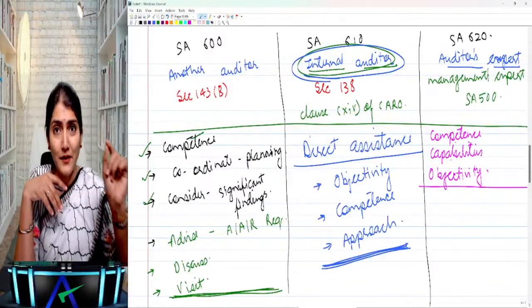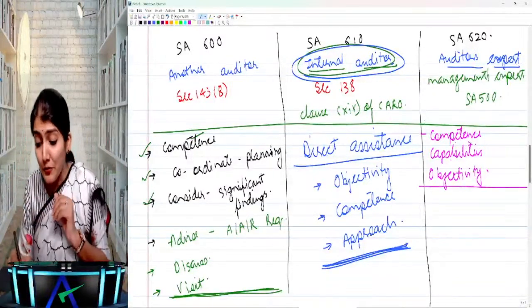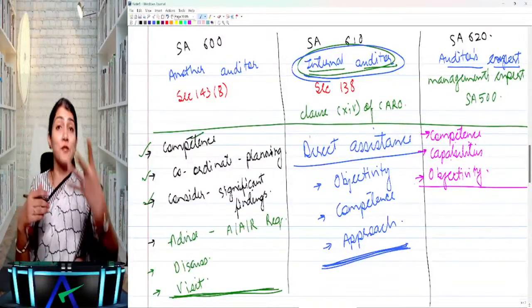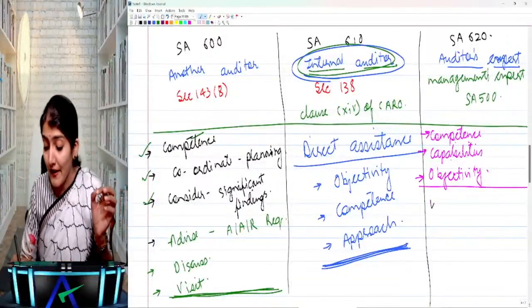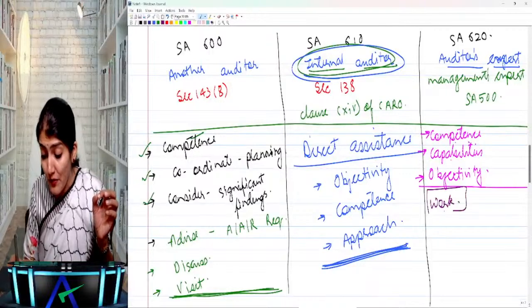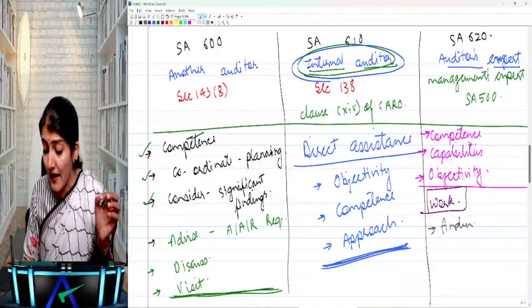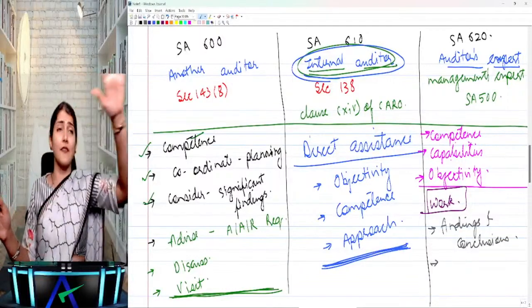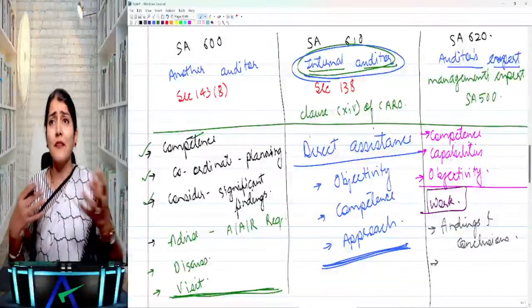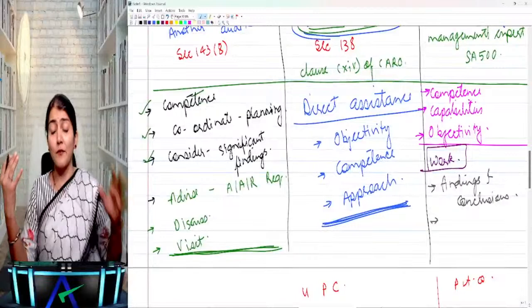Are you understanding? One, you evaluate the expert. So how do I evaluate the expert? I look into the competence, capability, and the objectivity. And then after that, I evaluate the work which has been done by that expert. How to do the evaluation of the work done by the expert? You check whether the findings and conclusions of the expert are consistent with the other audit evidence. That means, are you able to corroborate? Are you able to cross check it with the other audit evidence which you've obtained?